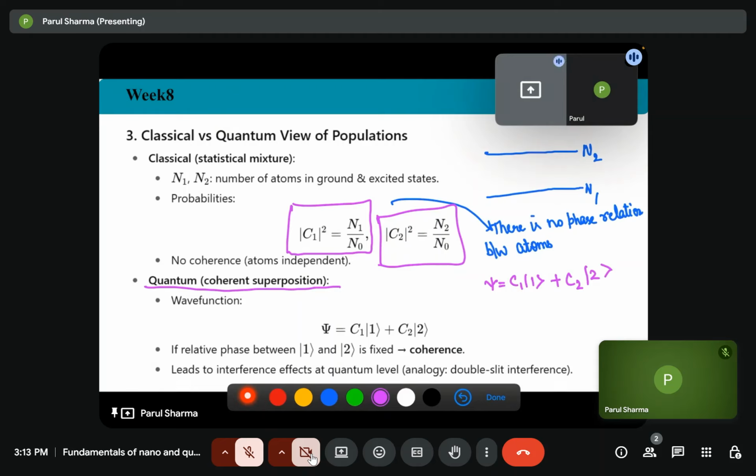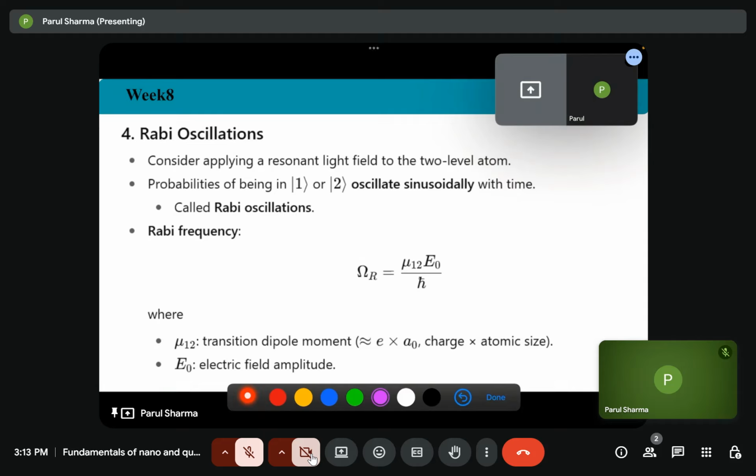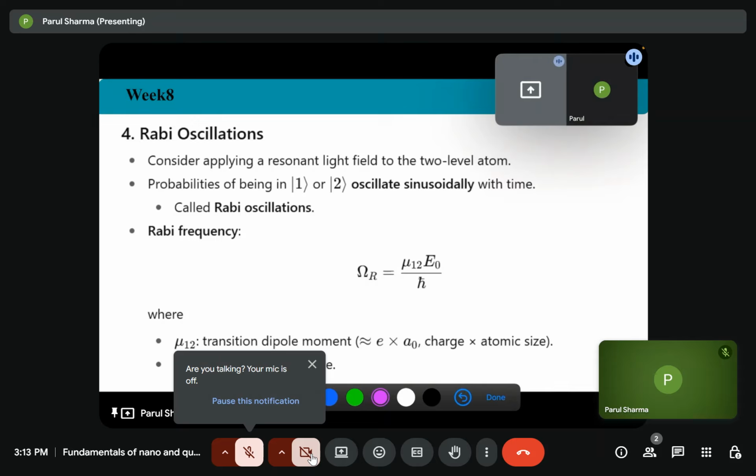An analogy is double slit interference. So then, when the atom interacts with the cavity, it can interact strongly, it can interact weakly. So then there is a terminology that comes, Rabi oscillation. So what is this?